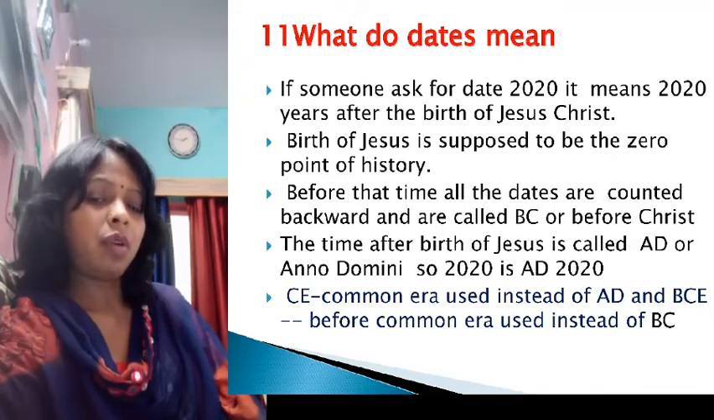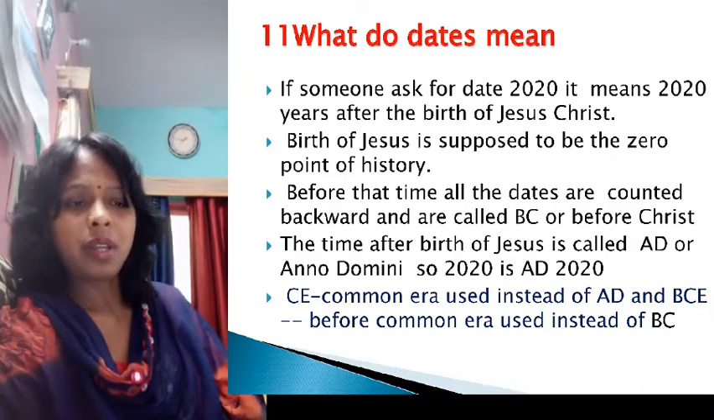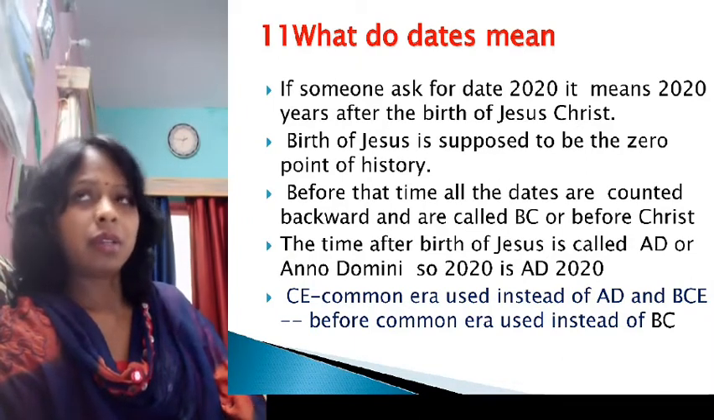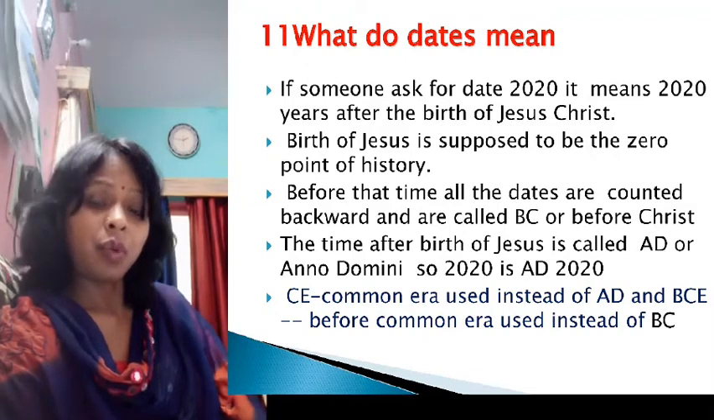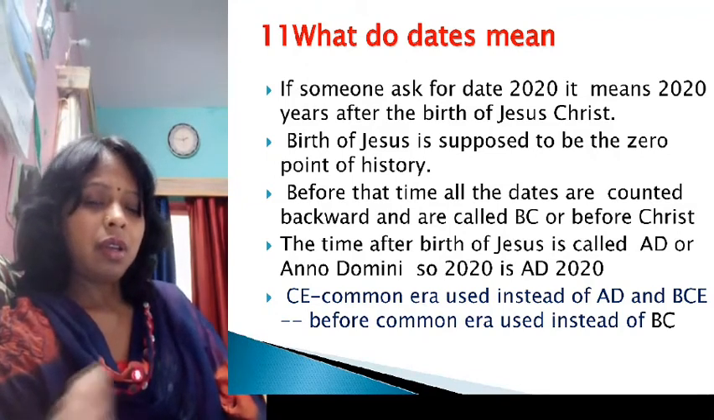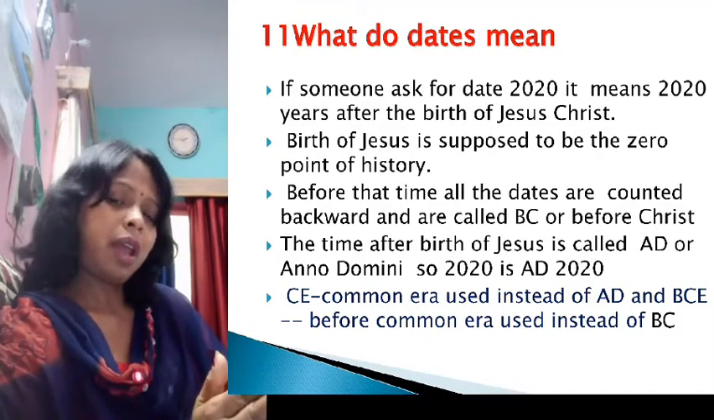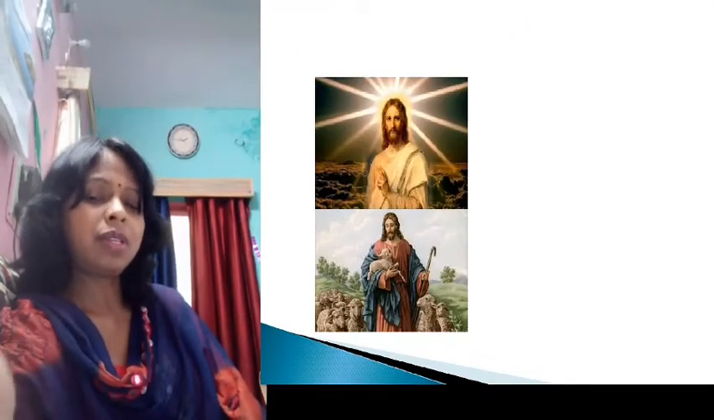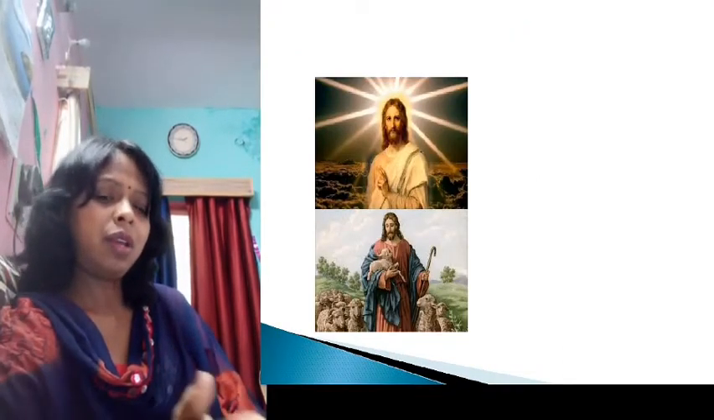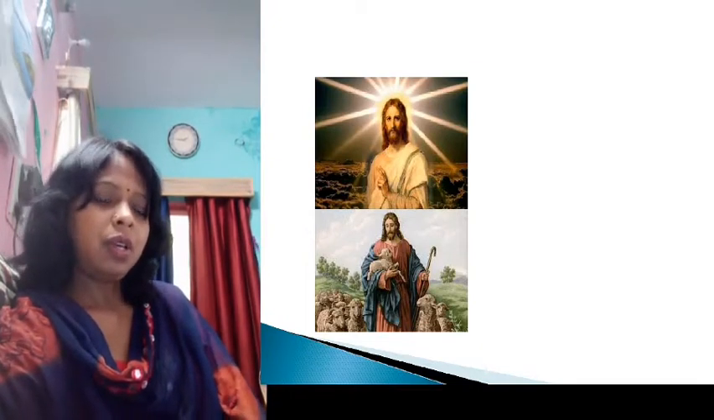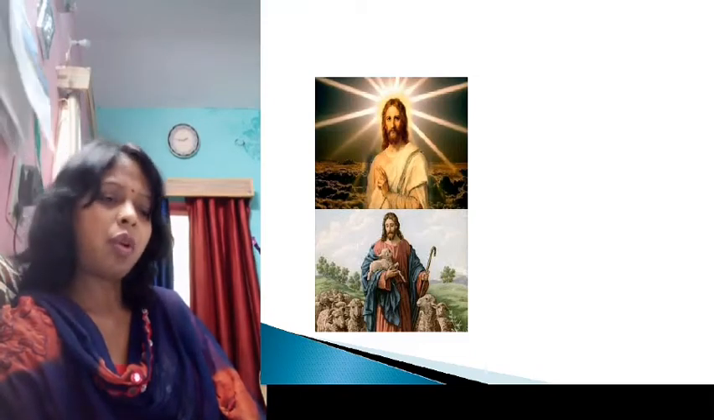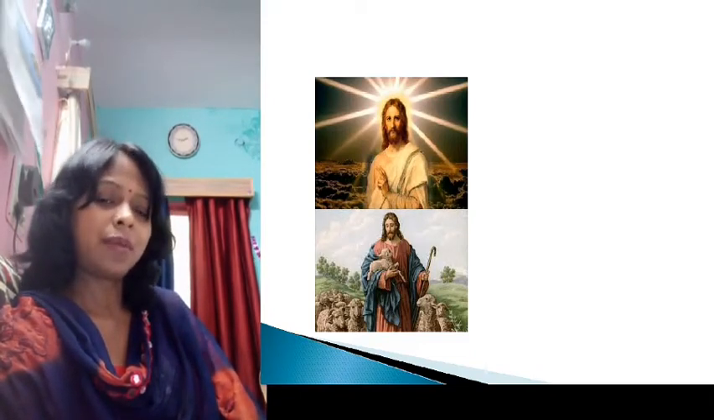So if we say 2020, we call it AD 2020, and when we say 3000 years before, it means 1000 BC, and here 2000 AD. CE, common era, is used instead of AD, and BCE, before common era, is used instead of BC.